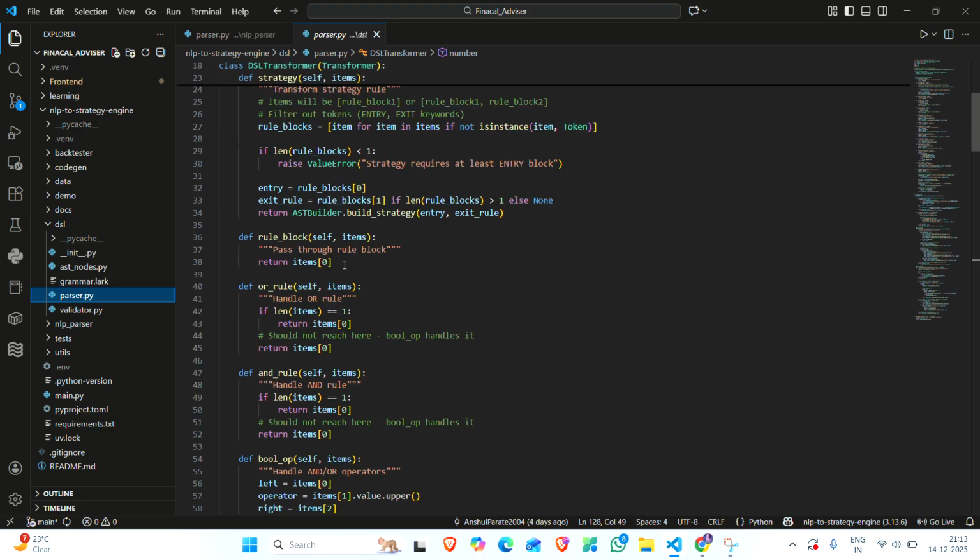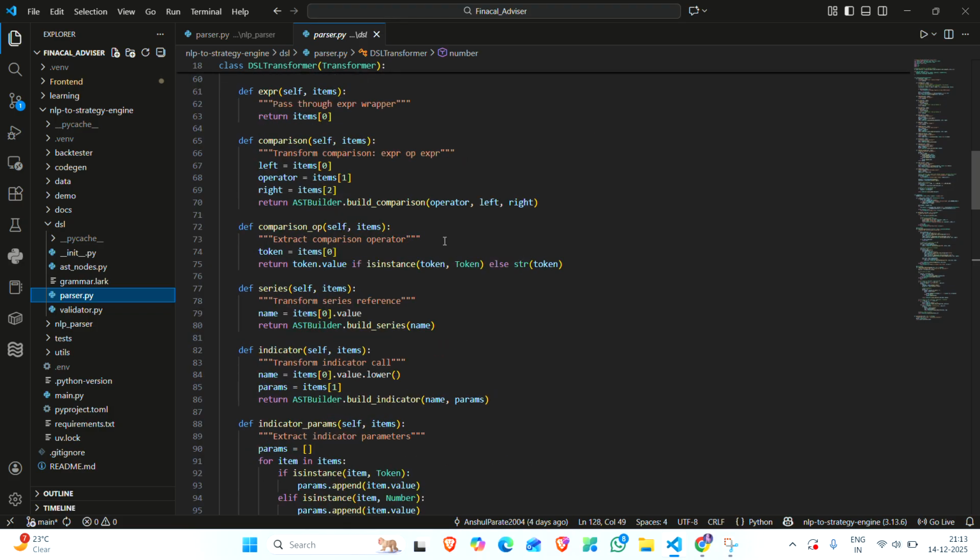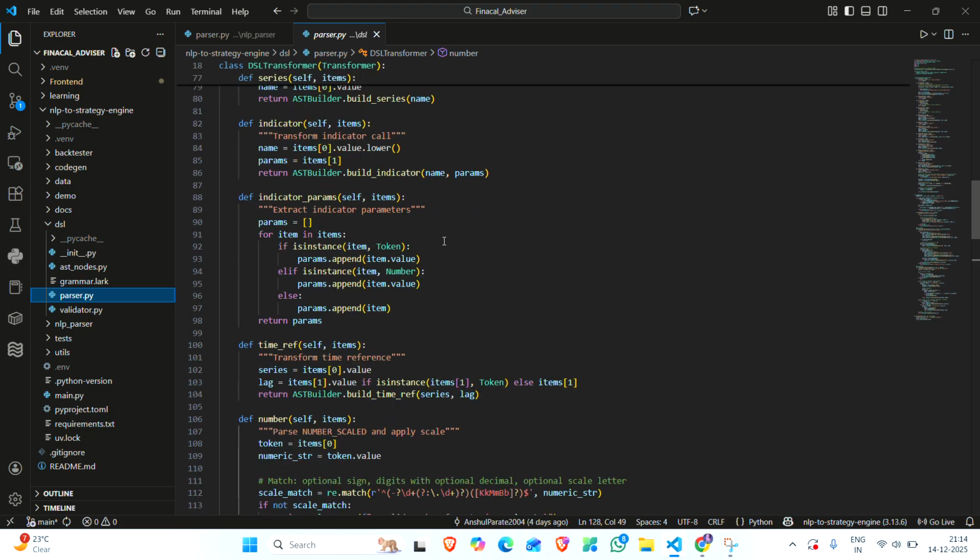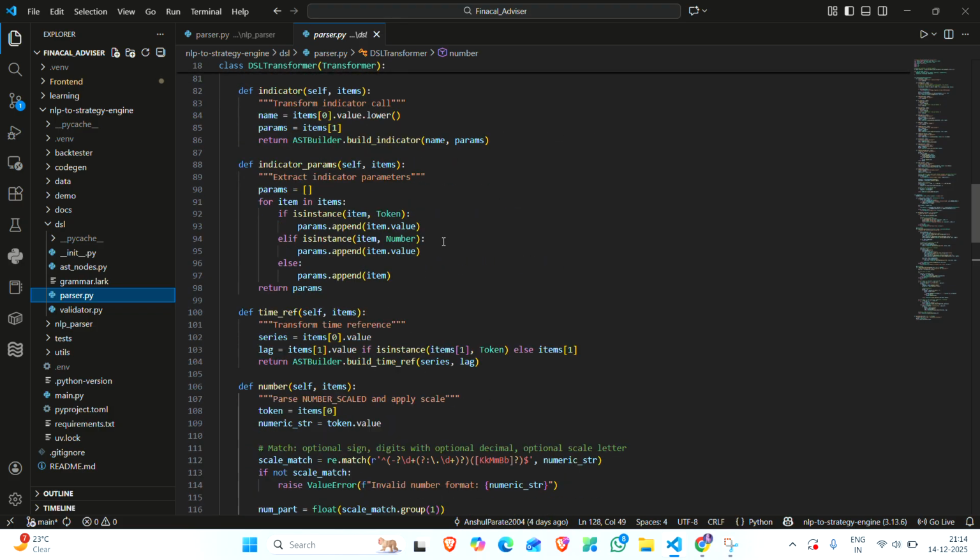This is our rule book, and this code extracts the 0th element. After this it converts DSL to AST.